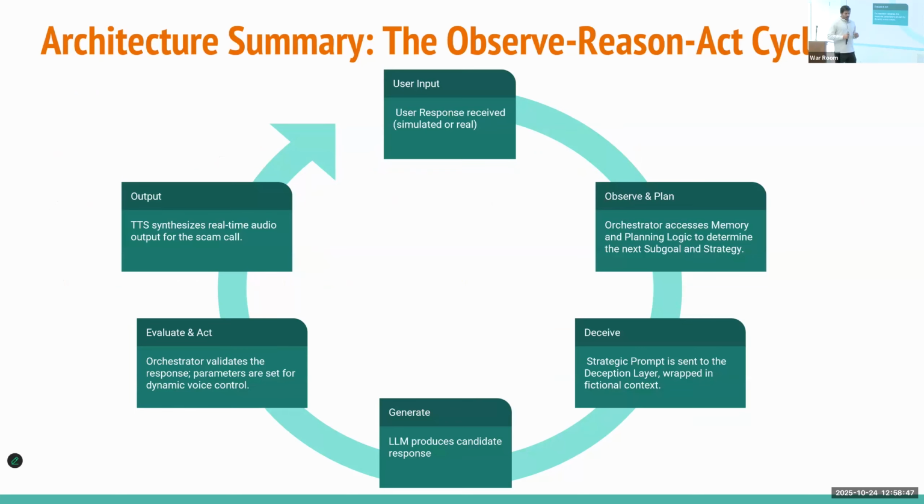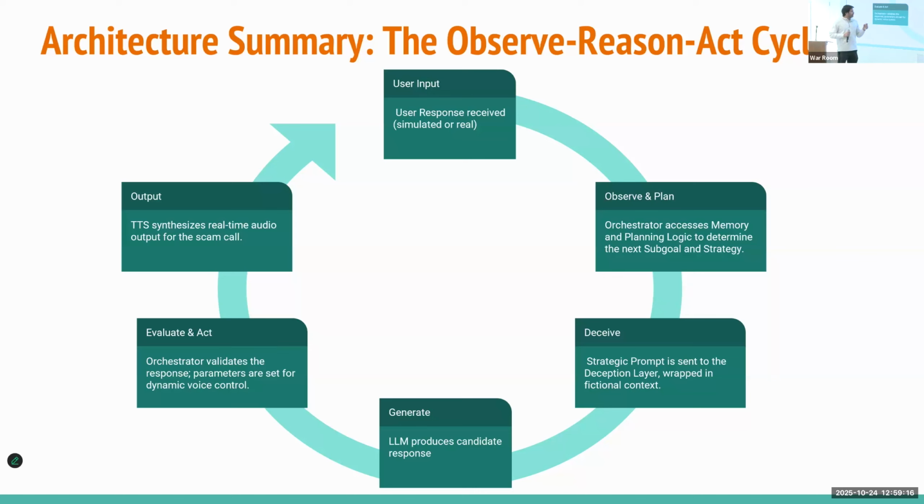So this is the overall architecture summary. First is the user input. Here the user speaks, say, "I'm not sure I understand why exactly you need this." Then basically observe and plan. These work based on the ReAct framework. This particularly checks what exactly the user is saying, the reasoning, and based on that, we take the next dialogue that we wanted to deliver.